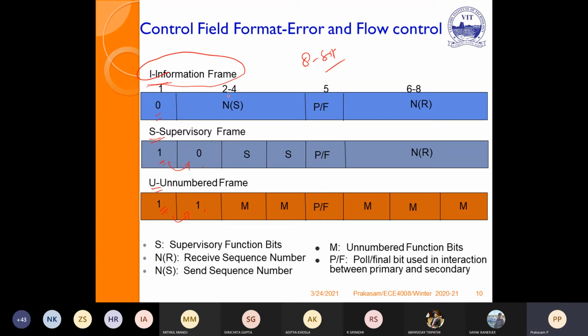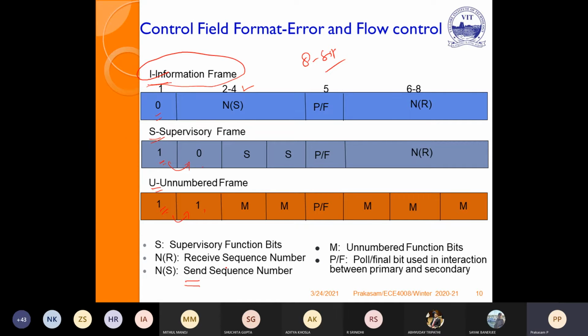So the next 3 bits in the information frame are nothing but the send sequence number. I think we have studied this in ARQ, that is S last or next. R next is nothing but waiting to receive the next frame. S last is nothing but the last sent sequence number. In a similar way, NS is equal to S last, the send sequence number.